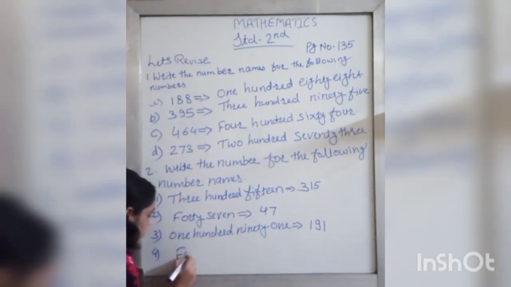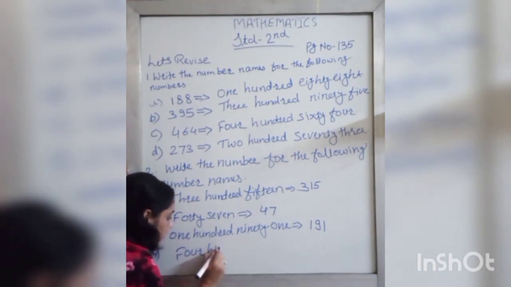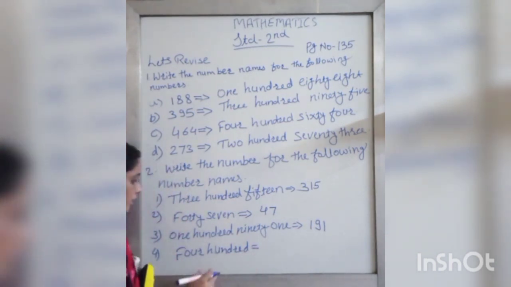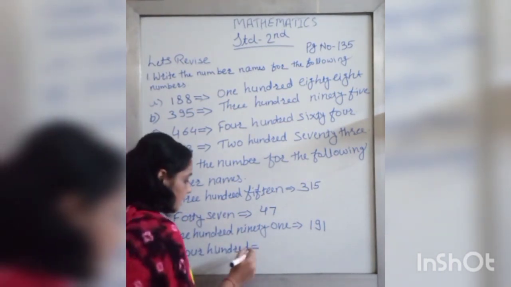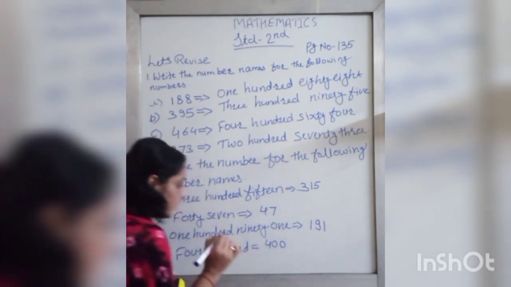400. Just write down 400. There are no numbers on the tens place and ones place. So we will write just 400.